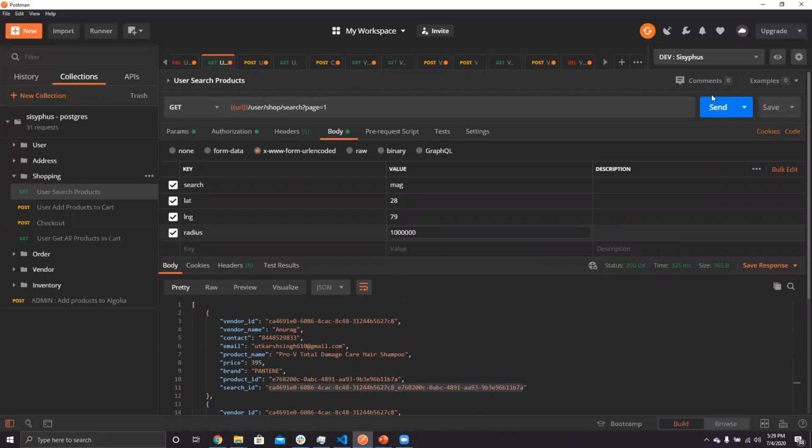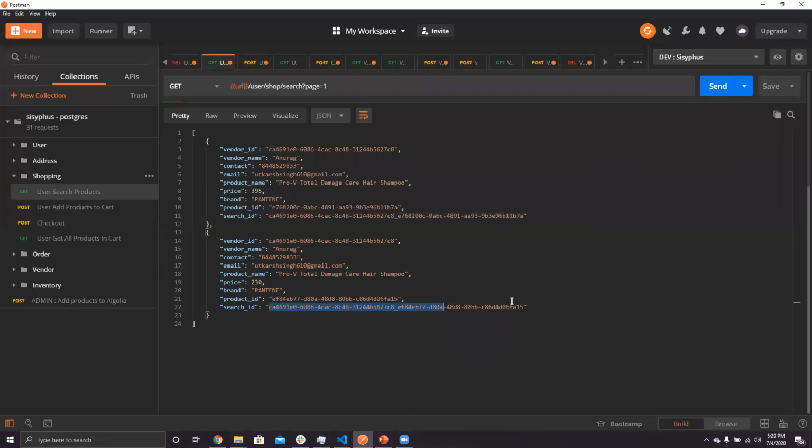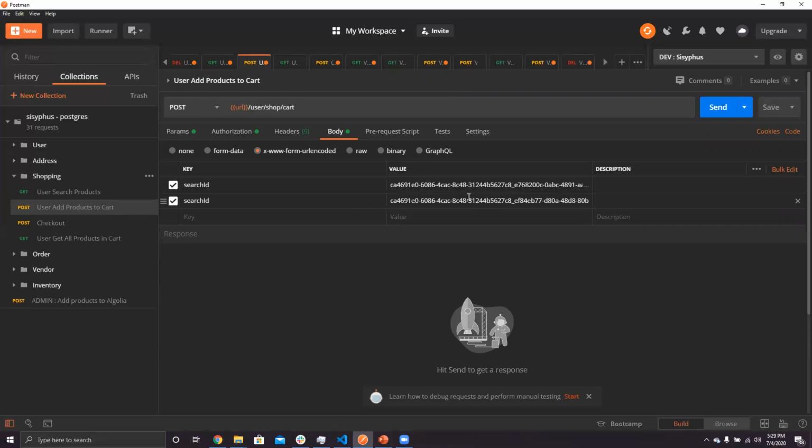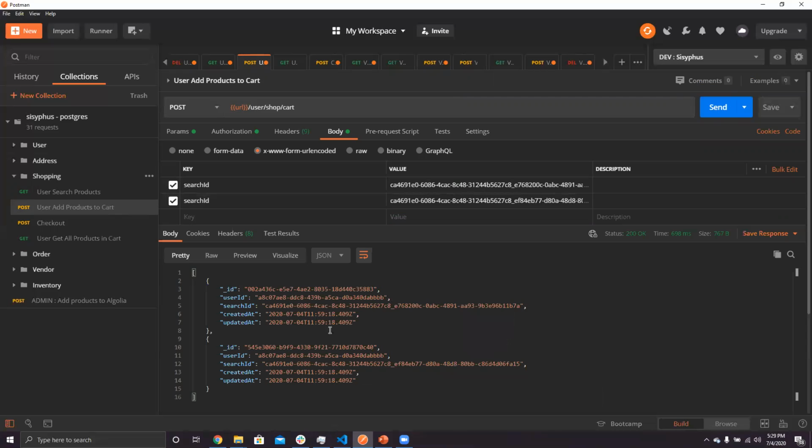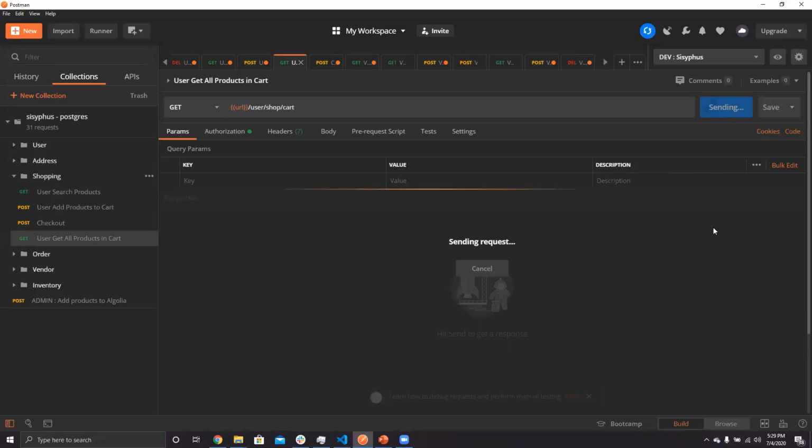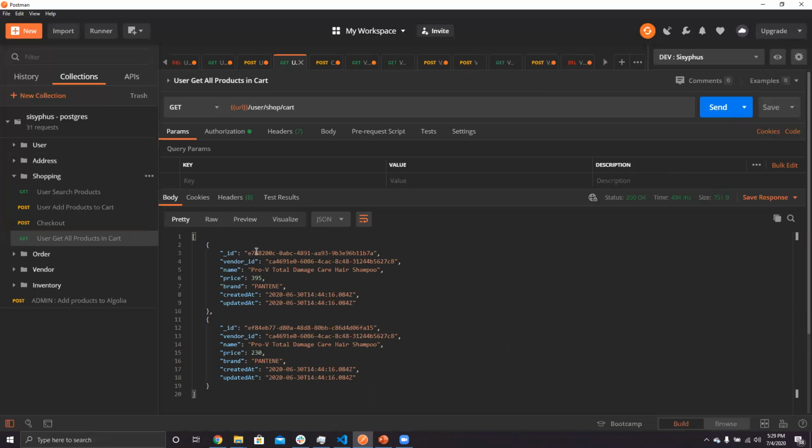I'm increasing the radius. Okay, there are two different products here. So I'm adding two different products and sending. So in the particular cart, there are two products added. As you can see, if I go to the cart and send the request, there are two products added.